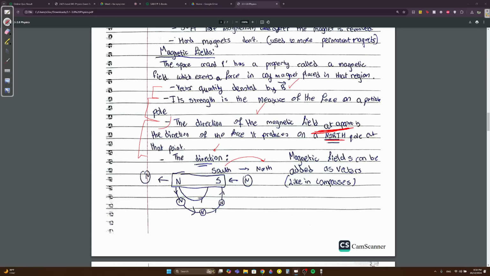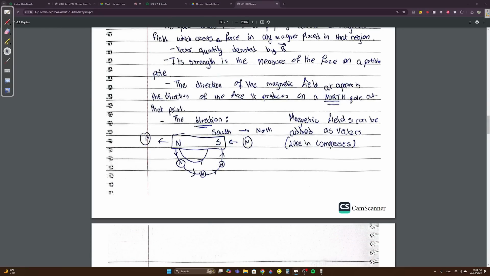This one here was a prep list question I got in my prep list. The blank was north. So it's the force that it produces on a north pole, but its direction is from south to north. Wait, no, it's from north to south. I don't know why I wrote that. So it's always north to south with the magnetic field. I fixed it. I uploaded the updated notes. I changed it to north to south.